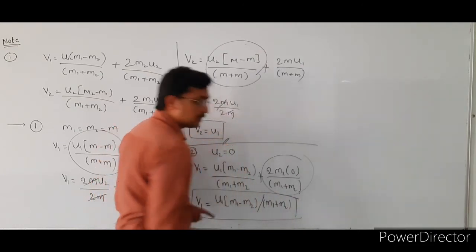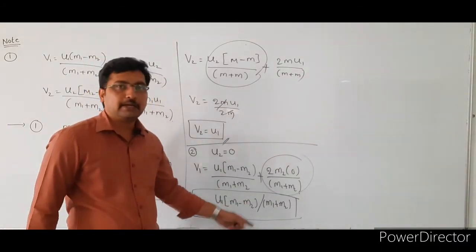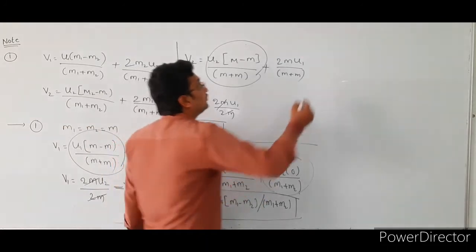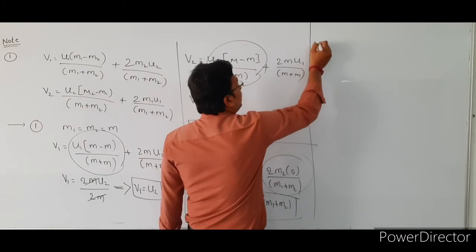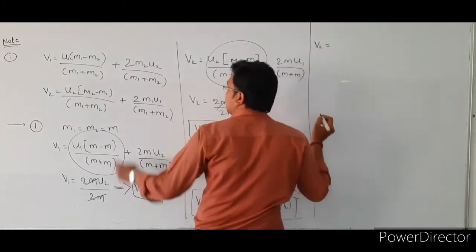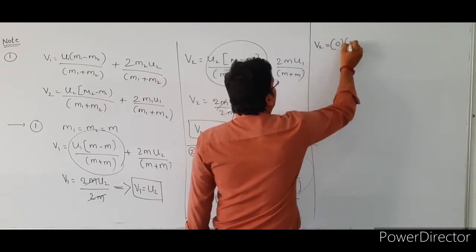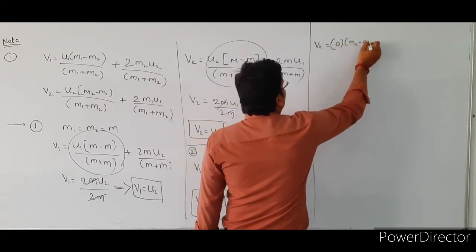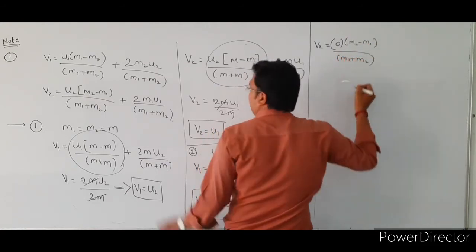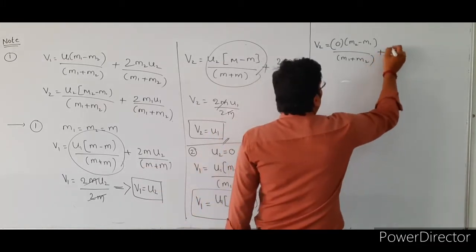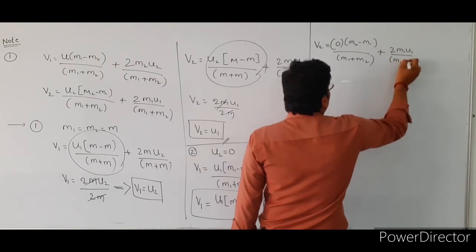Next, substitute this condition in equation number 2, V2 is equal to U2, whose value is 0, bracket of M2 minus M1 divided by the total mass M1 plus M2, plus 2M1 U1 divided by M1 plus M2.